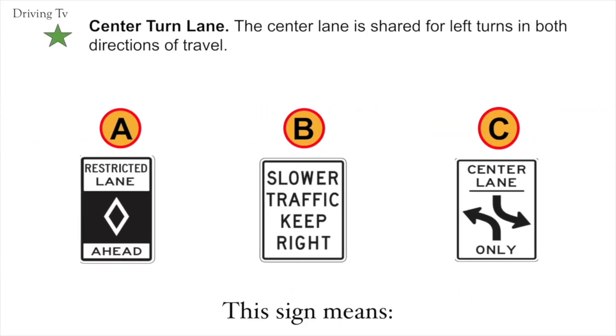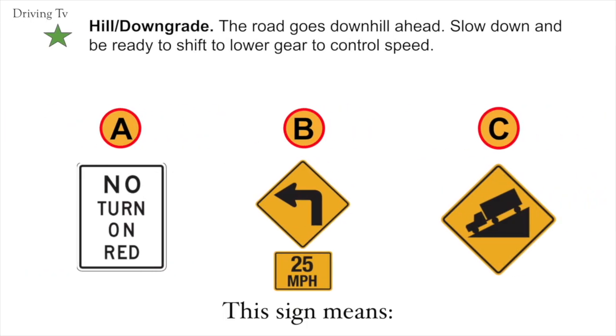Center turn lane. The center lane is shared for left turns in both directions of travel. Correct answer is C. Center turn lane. Hill downgrade. The road goes downhill ahead. Slow down and be ready to shift to lower gear to control speed. Your correct answer is C. Hill downgrade.